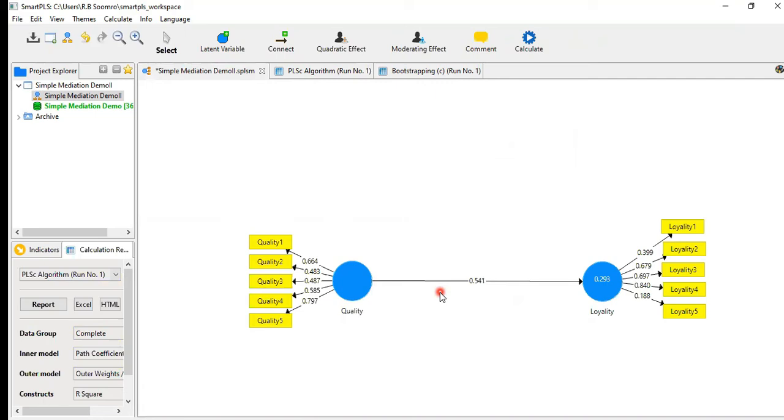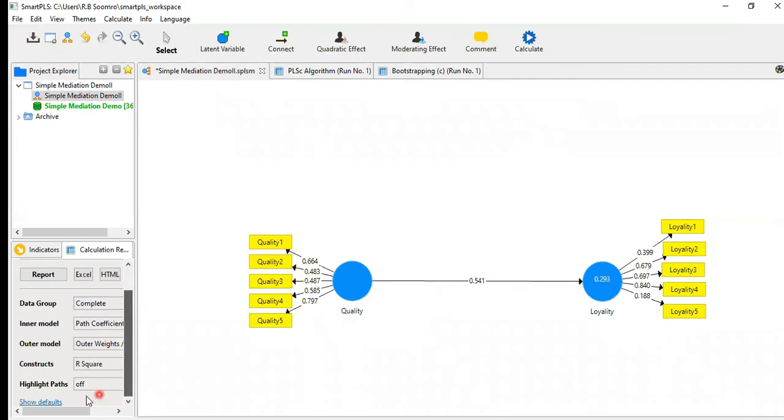So now it is significant. Now it means we can bring the mediator here. Okay. Now we are bringing the mediator here because our relationship is significant. Okay. One magic I want to show you about the things.